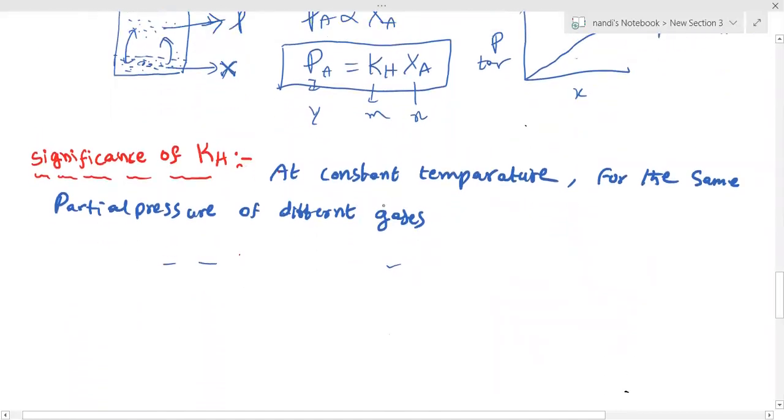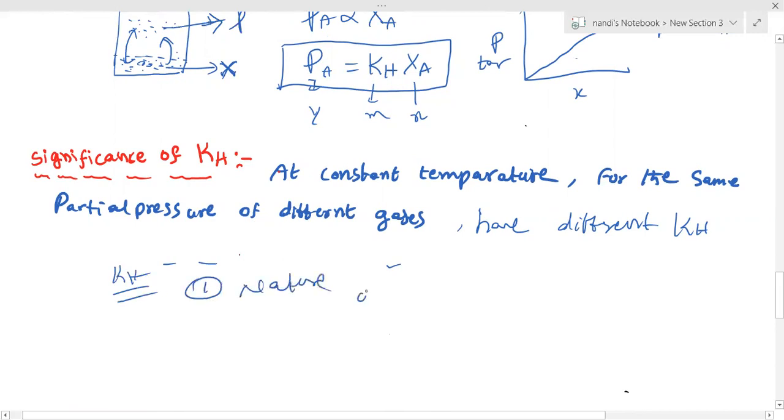Significance of KH: at constant temperature, for the same partial pressure, different gases have different KH values. That depends upon the nature of the gas. KH depends upon the nature of the gas and temperature.